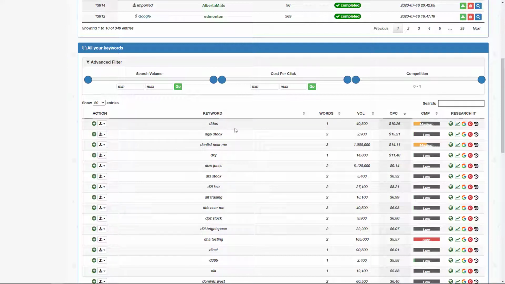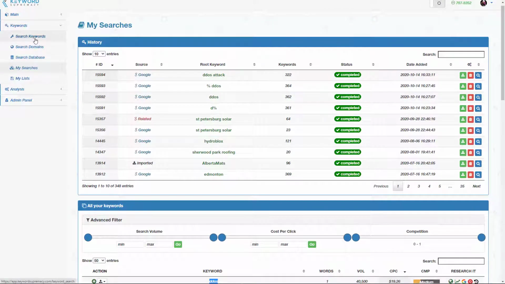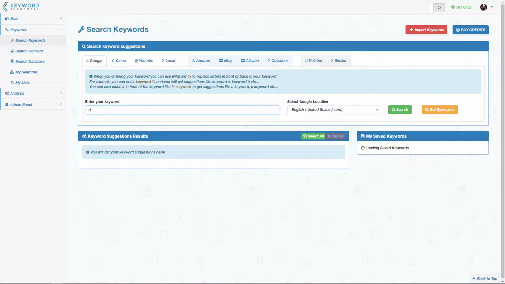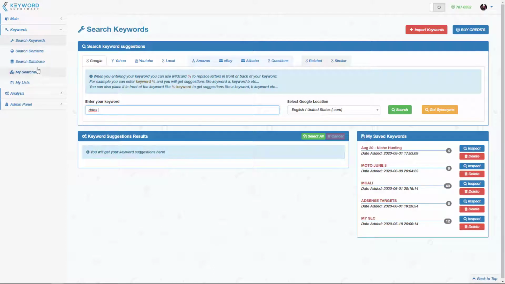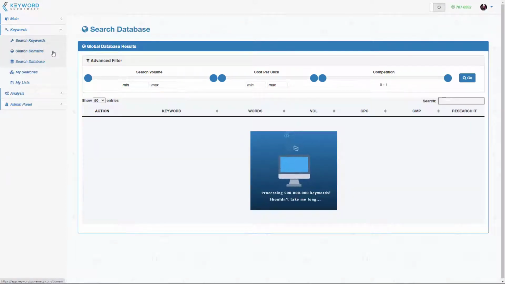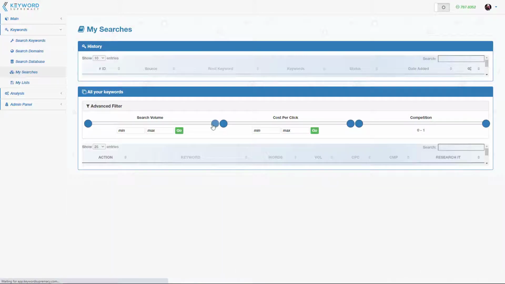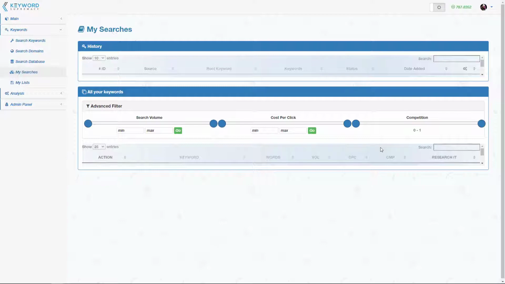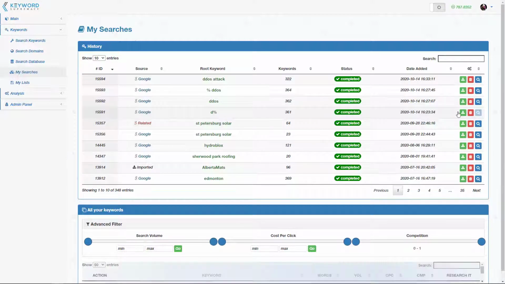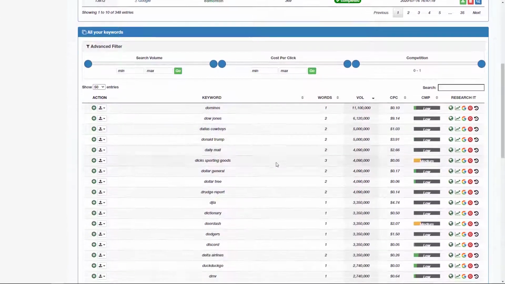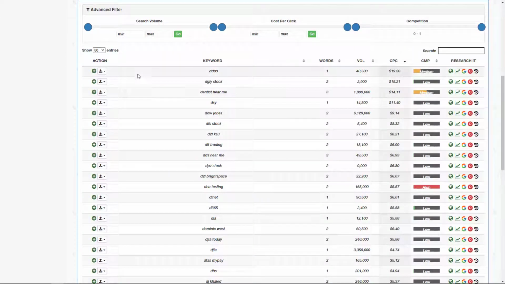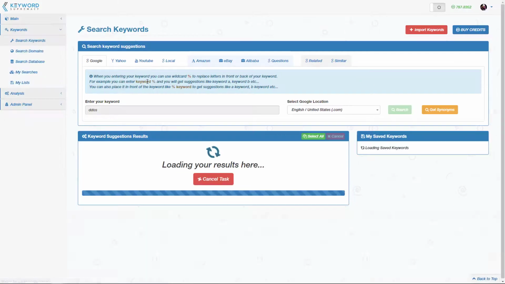So now we can actually dig deeper into DDoS. We could go back to our search keywords, and this time we would just type in DDoS and click a space. The other way we can do things is, instead of going back and searching keywords, use a shortcut. So if I go back to my searches, and I go back to the keyword for DDoS, you can see I've already performed it ahead of time to save time on the video. So I'm going to organize by CPC. The other thing I can do is say, okay, rerun that same keyword for me. So it's just a quick little shortcut.